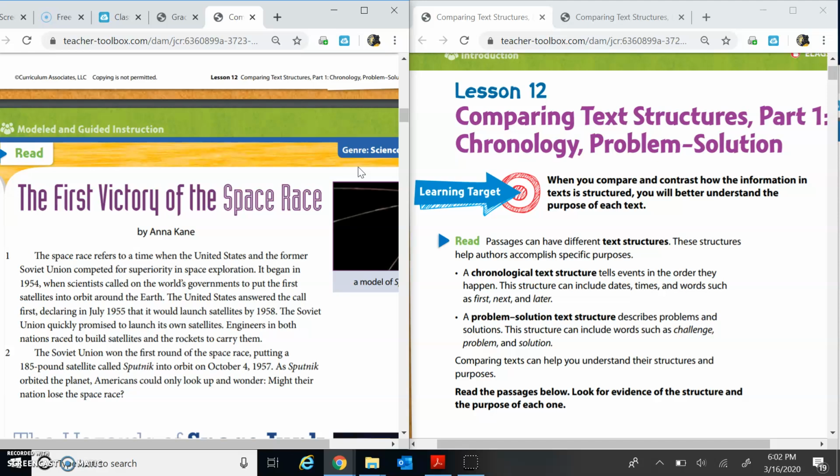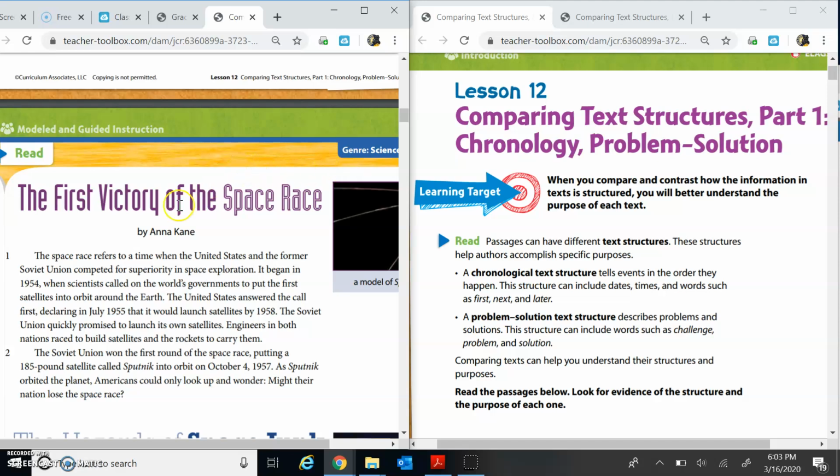I'm going to read an article entitled "The First Victory of the Space Race" by Anna Kane. As I'm reading, I want you to do two things. I want you to try to figure out which sentence tells the main idea of the text, and I also want you to look at or try to find some signal words so that we can determine which text structure is being used.